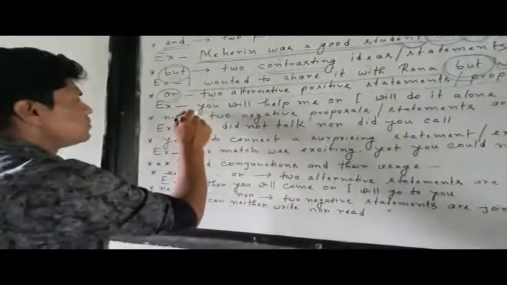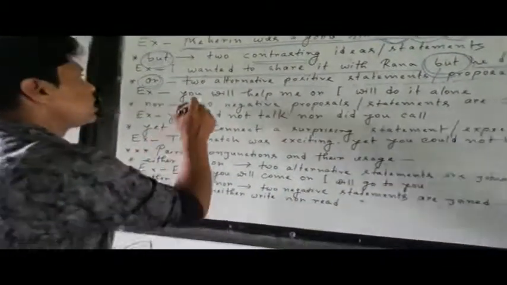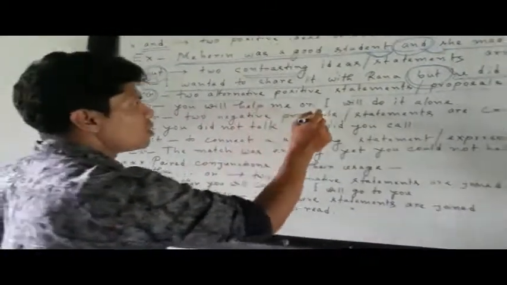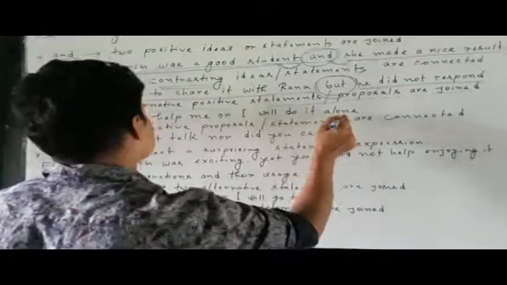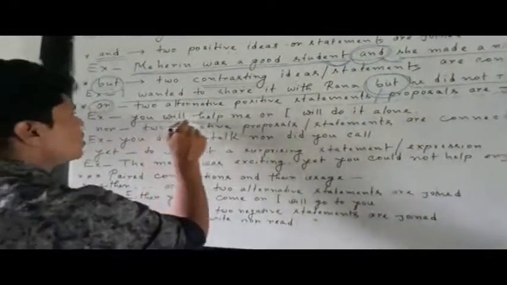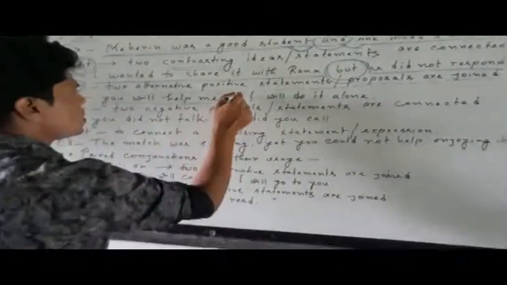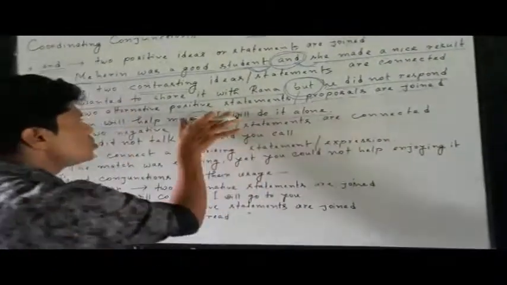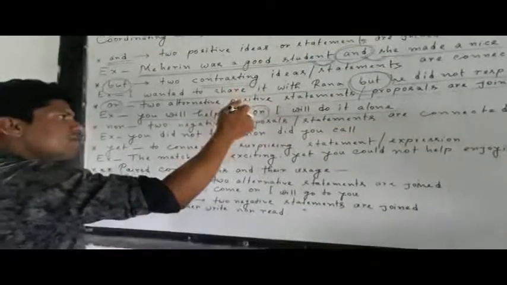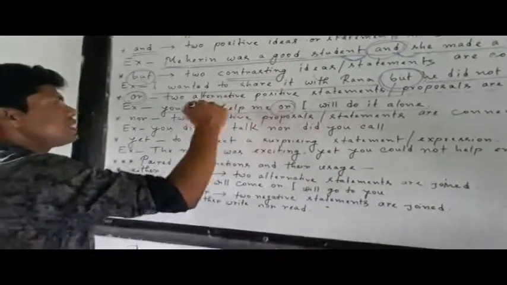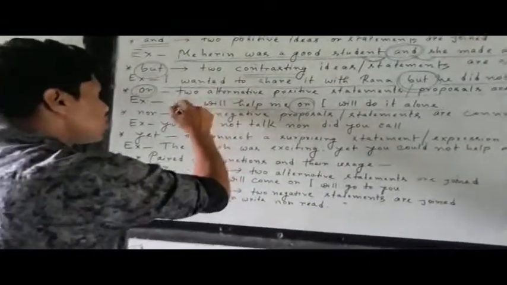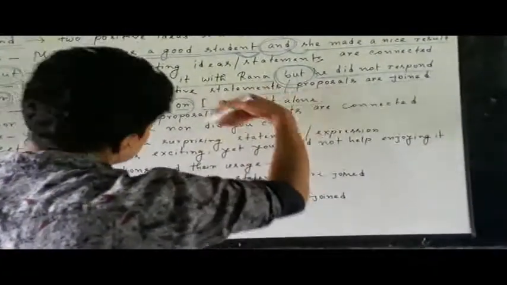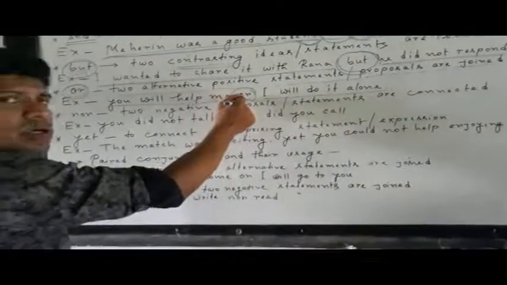In my example, you see: in the same way, you will help me, or I will do it alone. So here is a clause, the conjunction or, and here is another clause. Two clauses are joined with the help of or. Why? When there is a need to join two alternative positive statements or proposals. In that sense, we can use or here.